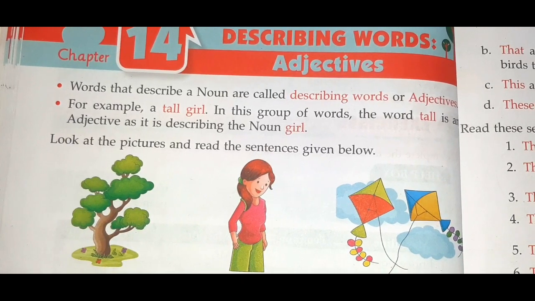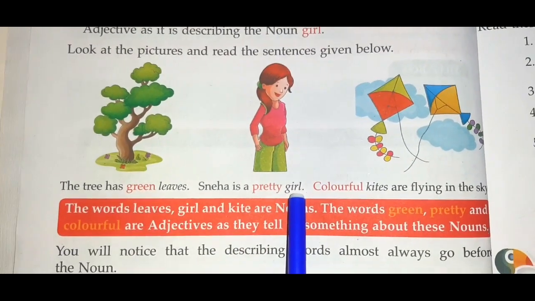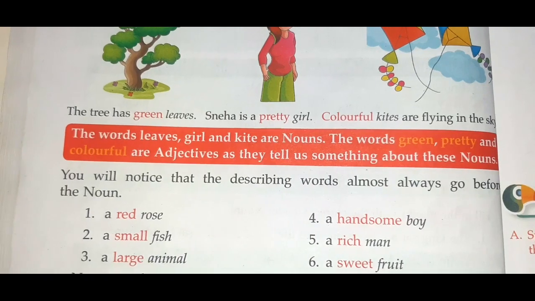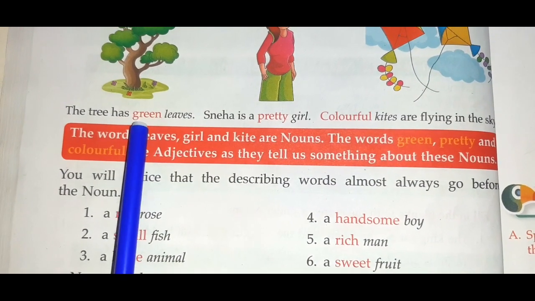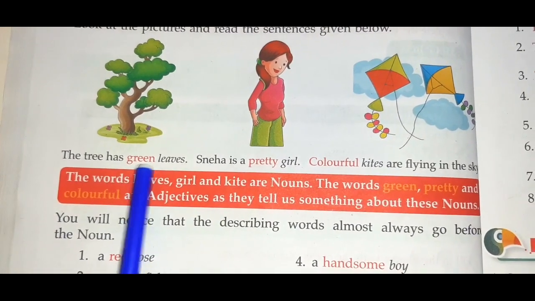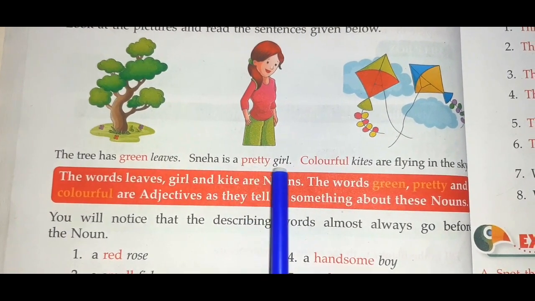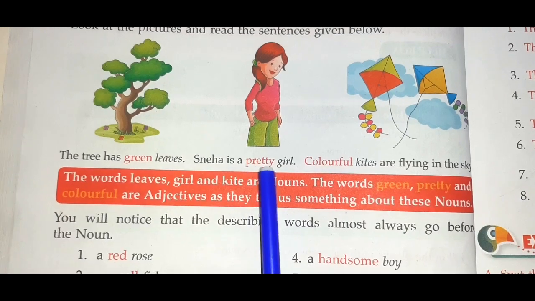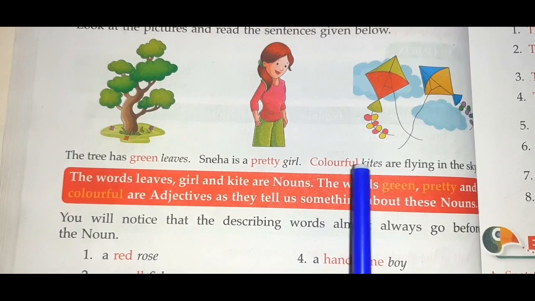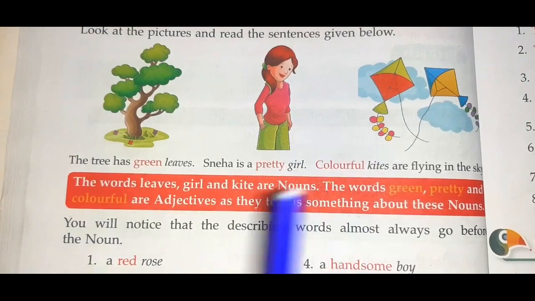Now here we have a few examples. The tree has green leaves. Sneha is a pretty girl. Colorful kites are flying in the sky. In these examples, the word green describes the leaves. The leaves are green. So green will be the adjective here. Then Sneha is a pretty girl. This word pretty describes the noun girl. So pretty will be the adjective. Colorful kites. This word colorful tells us about the noun kites. So colorful will be the adjective.